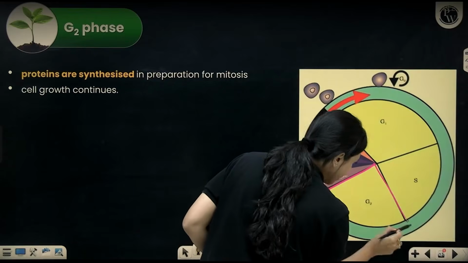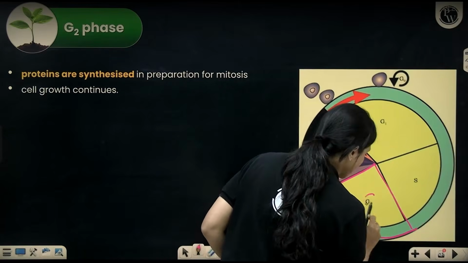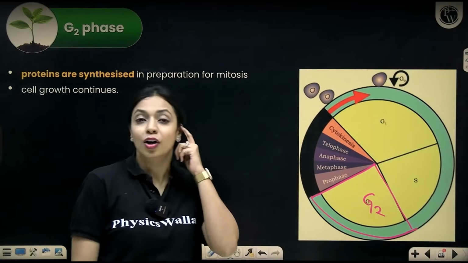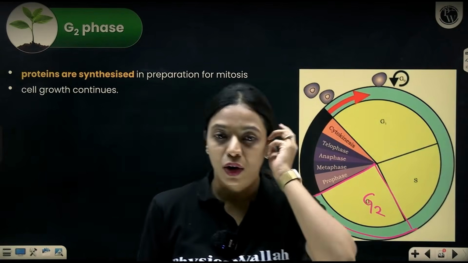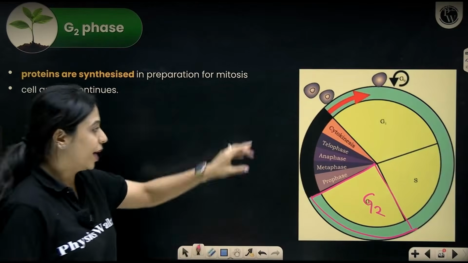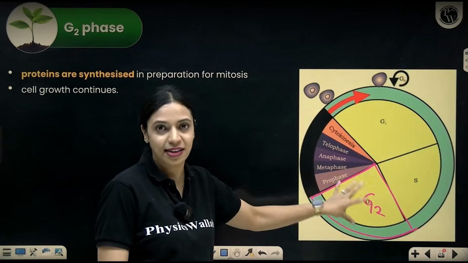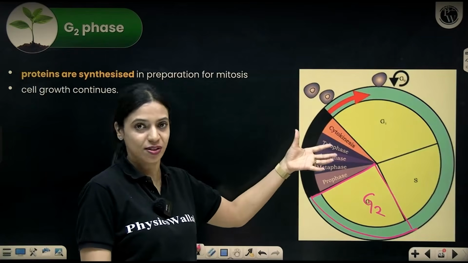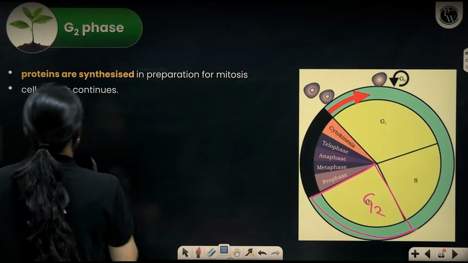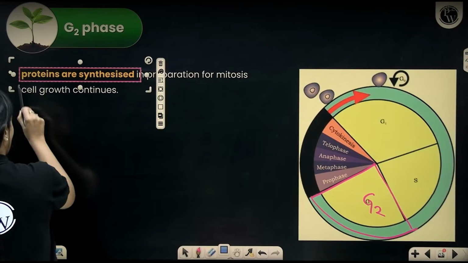See, immediately after G2 phase, mitosis is going to take place, and for mitosis to take place, a lot of proteins are required and a lot of enzymes are required. So whatever proteins and enzymes are required for mitosis, all of them will start getting synthesized in the G2 phase in preparation for mitosis. Also, the cell continues to grow in the G2 phase. So proteins are synthesized and cell growth continues.